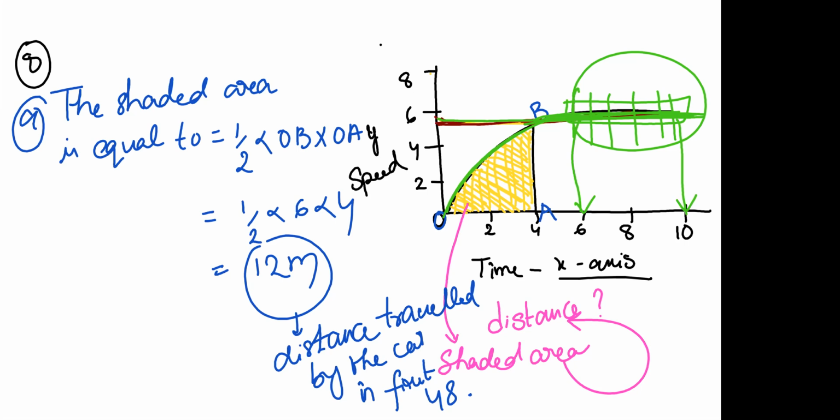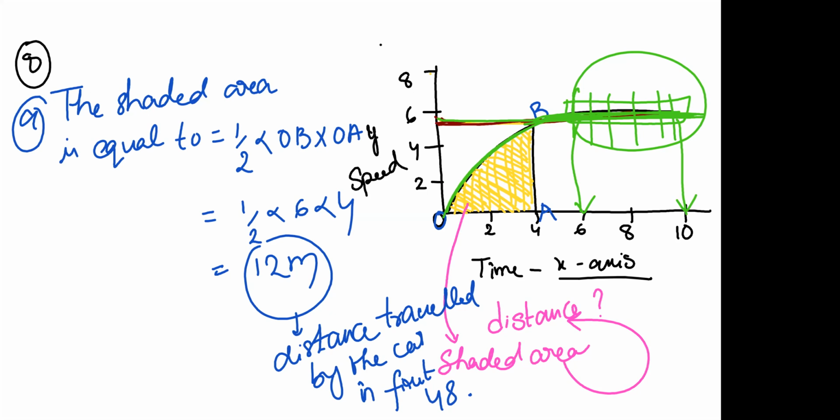First, A. See here, pink color, what did I write? Pink color, distance, shaded area. So what is the shaded area there? The yellow color OA is the shaded area. Why have I shaded that area? Distance traveled in a particular period of 4 seconds. So till 4 seconds I have taken, and I have shaded in the graph.